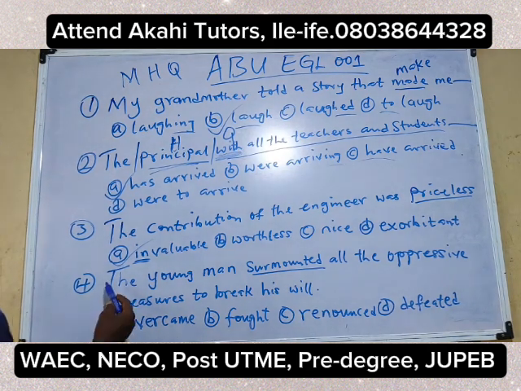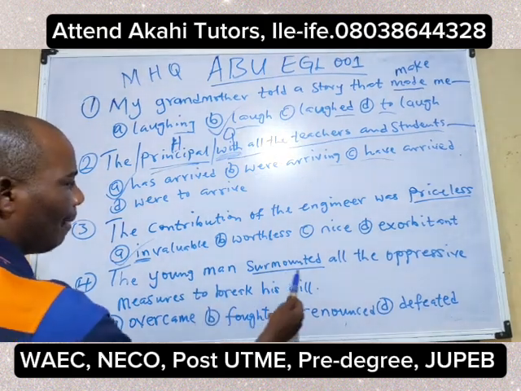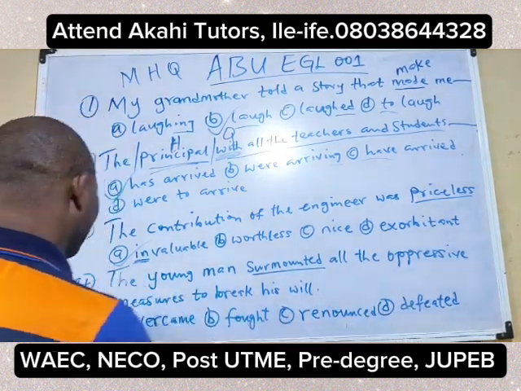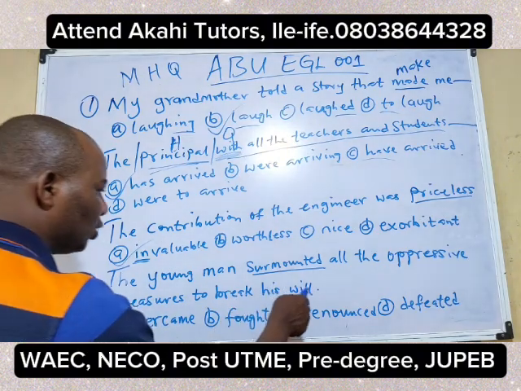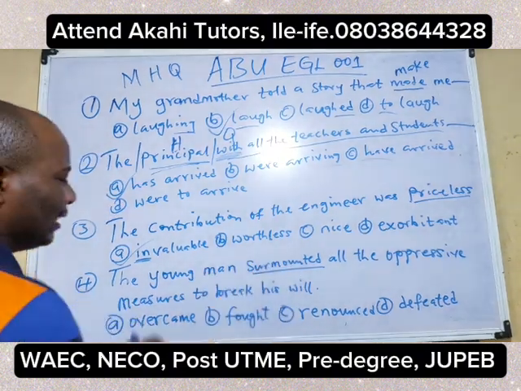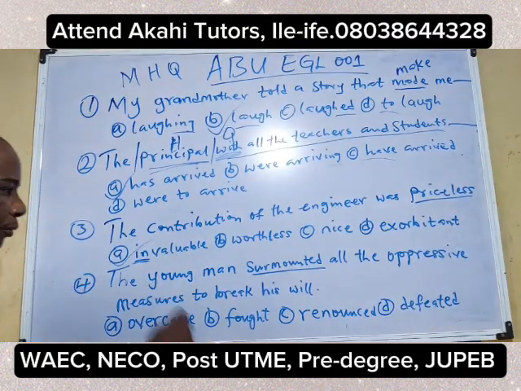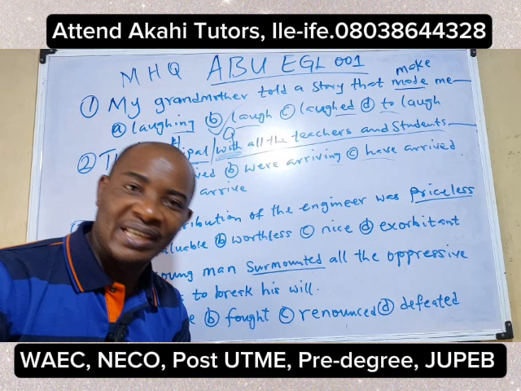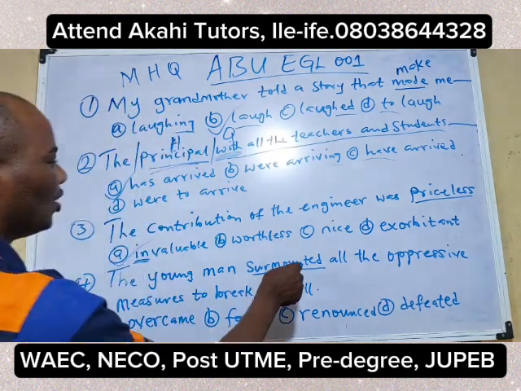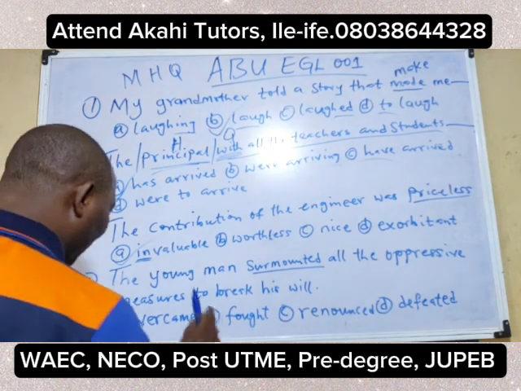Question 4. The young man surmounted all the oppressive measures to break his will. Surmounted is the word given prominence here. This one is also from lexical synonymy.